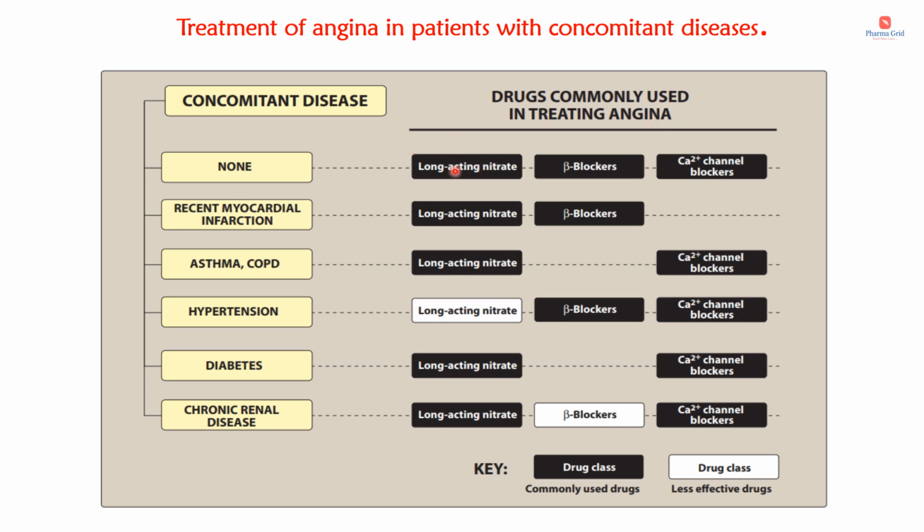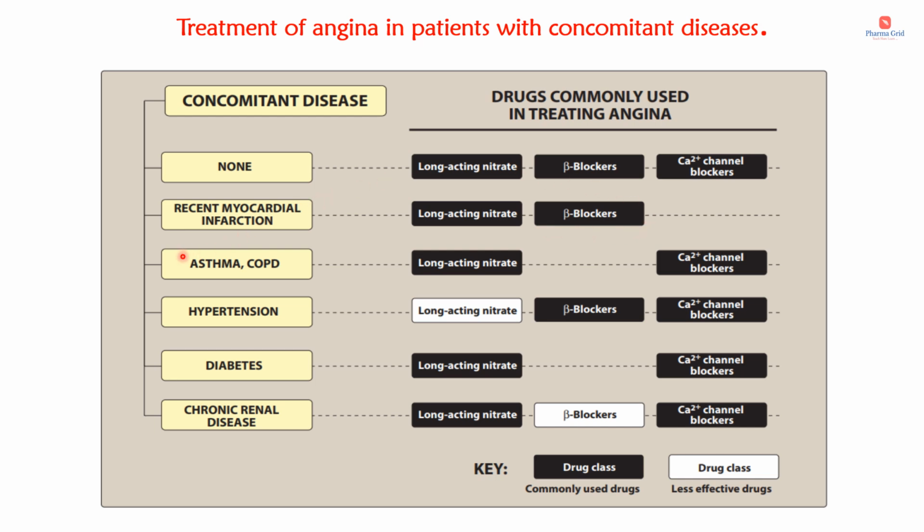So those given in black are the most commonly used drugs, whereas those given in white are less effective drugs. If there are no other comorbidities, we can use all these drugs, such as long-acting nitrates, beta blockers and calcium channel blockers, as the treatment options for angina. And if the patient has angina along with a recent myocardial infarction, in such patients we cannot use calcium channel blockers. In such patients long-acting nitrates and beta blockers are the most commonly used drugs.